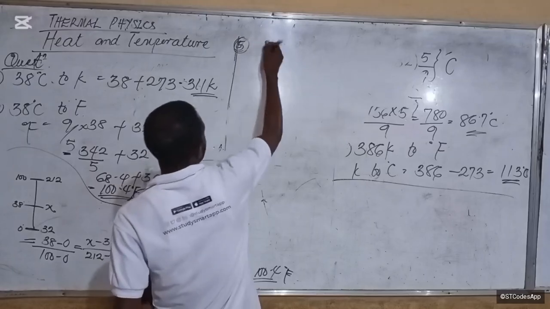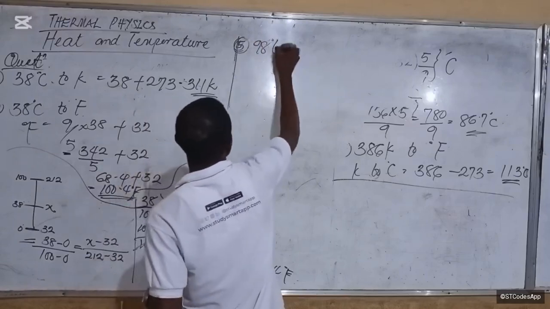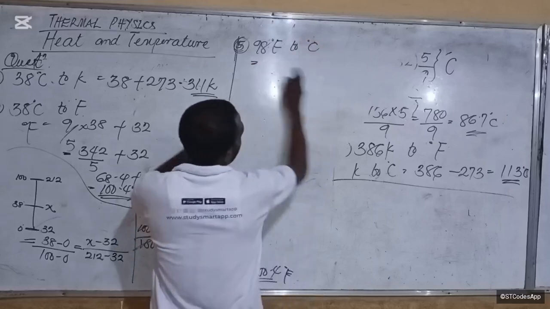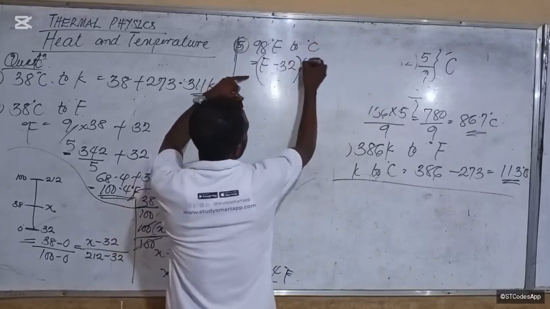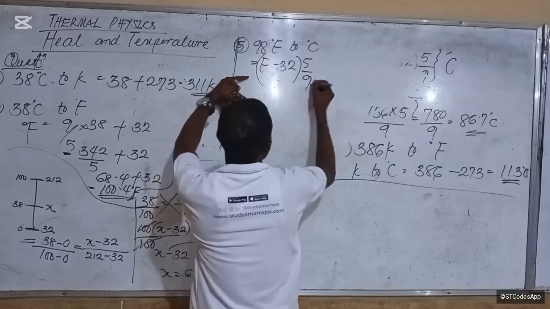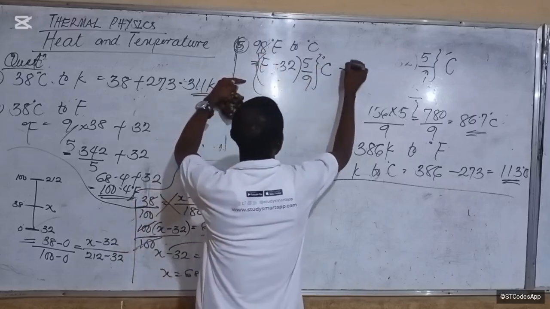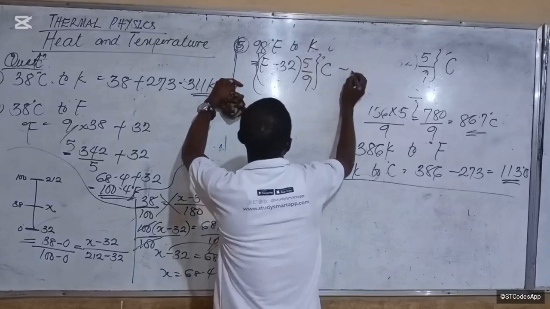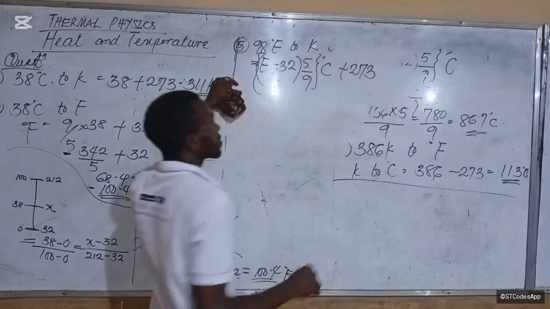So let's say I had 98 degrees Fahrenheit. What would that be? I'll use the formula Fahrenheit scale value minus 32 times 5 over 9, right? All of this is already degrees Celsius. To convert to Kelvin, what do I do? Plus 273. Does that make sense to you?